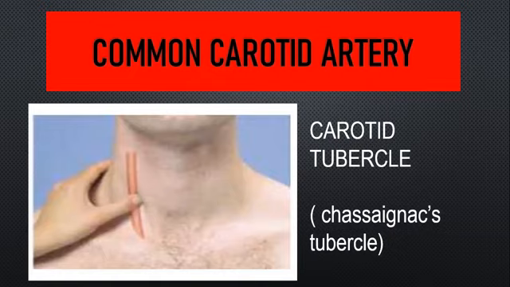Okay, so this is what is about clinical anatomy. Clinical anatomy of common carotid artery, you should know about carotid pulse. And in case of thyroid malignancy, you will not be able to feel the carotid pulse. Main important is your carotid tubercle, also called Chassaignac's tubercle. Could be your MCQ question. So what is the surface anatomy they can ask? So 4 centimeter above the sternoclavicular joint, medially and posteriorly by your thumb, if you press, you will be able to appreciate the carotid pulse. So this is regarding your common carotid artery.